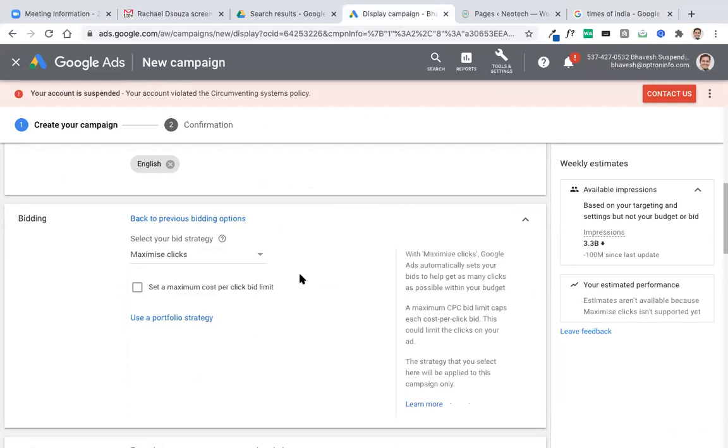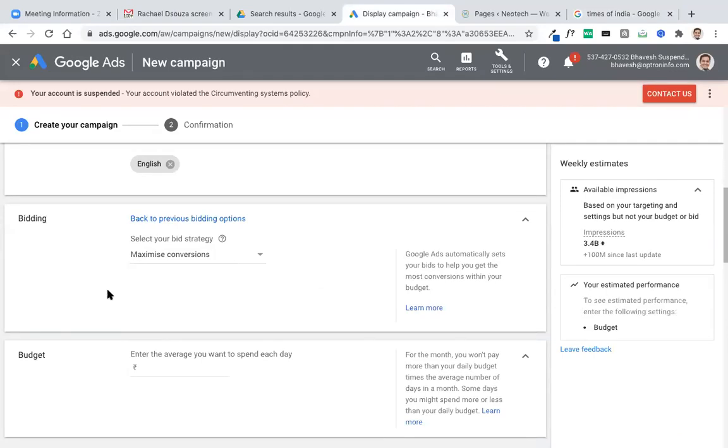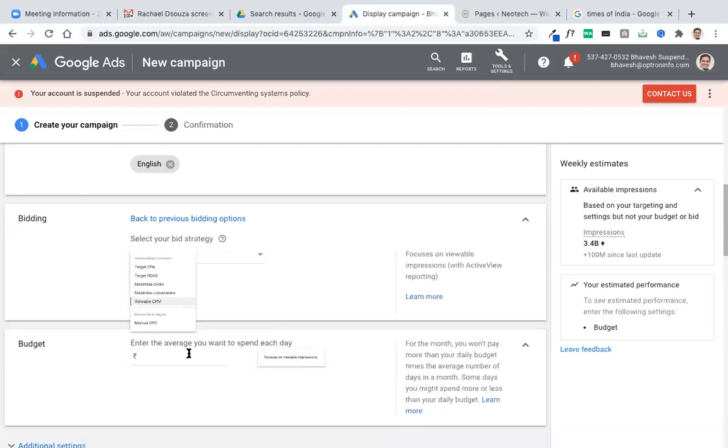For example, if you're promoting any kind of events or any sales offer, any discount offer, then it is better to go with maximize click. And if you choose maximize conversion in display, it is the same concept of counting the conversions. Maximize viewable CPM is for just branding purpose.